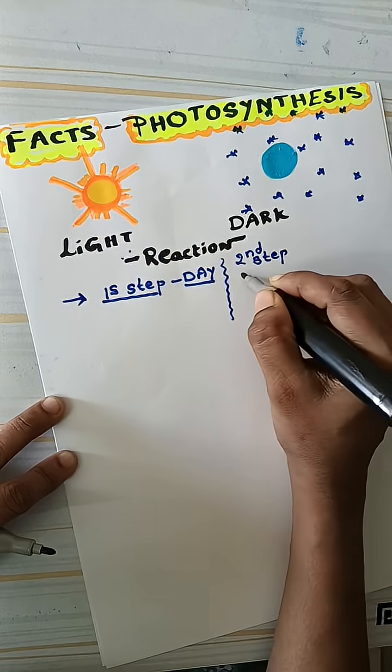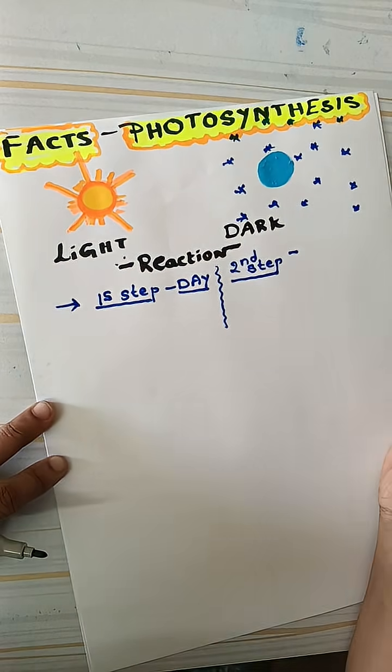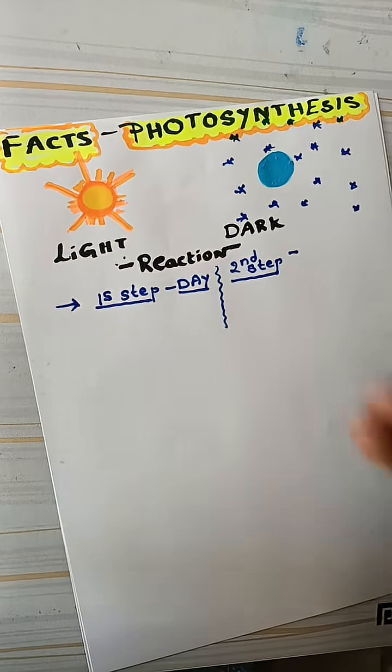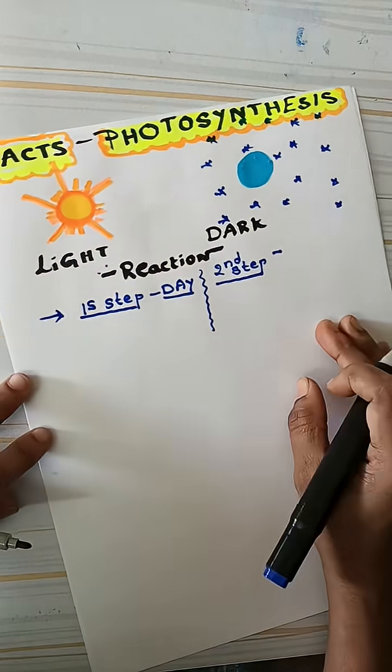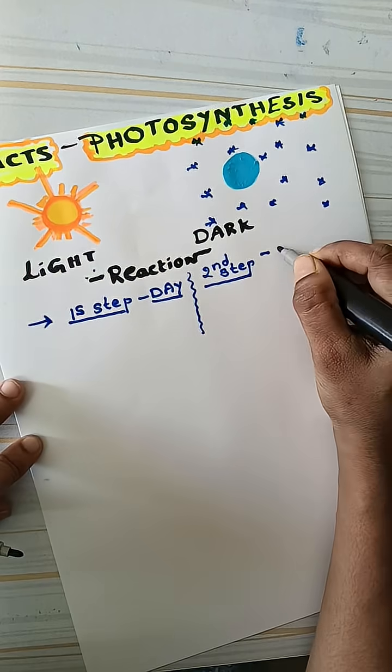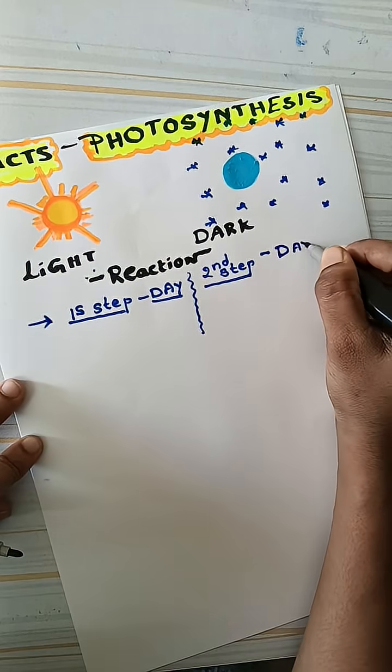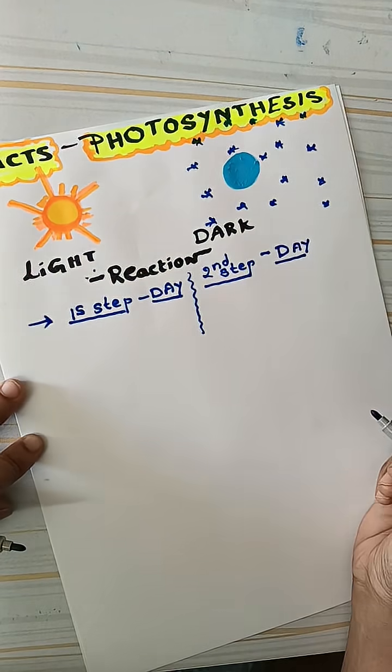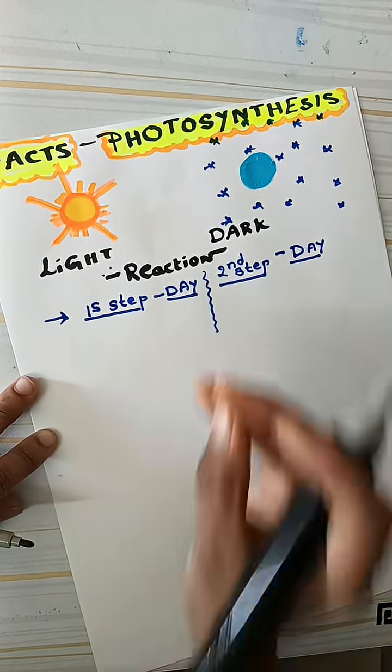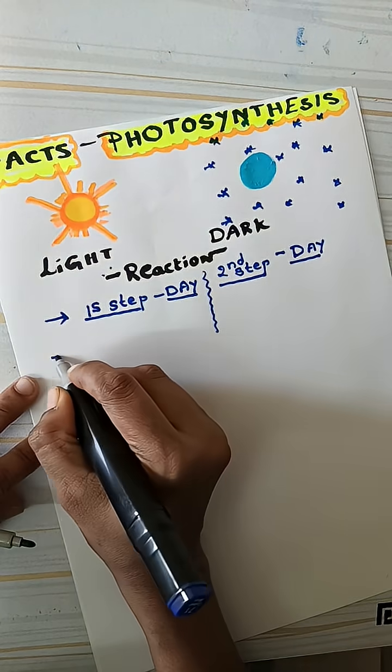Not the first step, it is going to be the second step, and that too is not going to take place during the daytime as the word suggests or as the diagram represents here. So the dark reaction is about the second step of photosynthesis, which also takes place during the daytime. So don't forget this, and break the myth. Light and dark reactions are going to take place during the daytime.